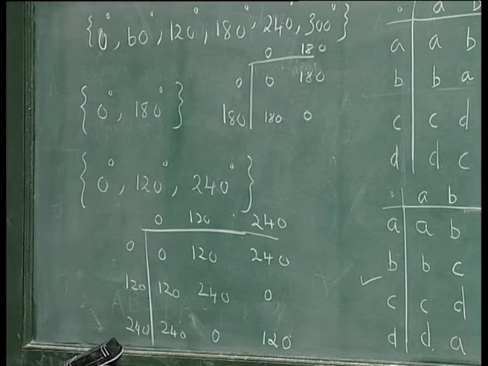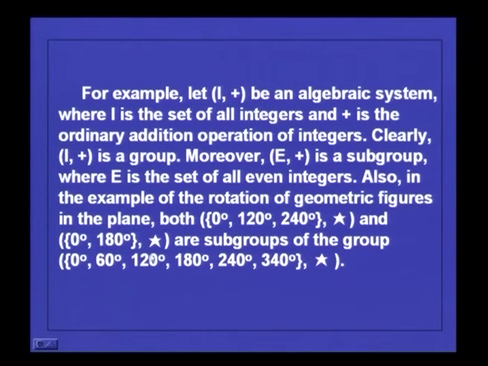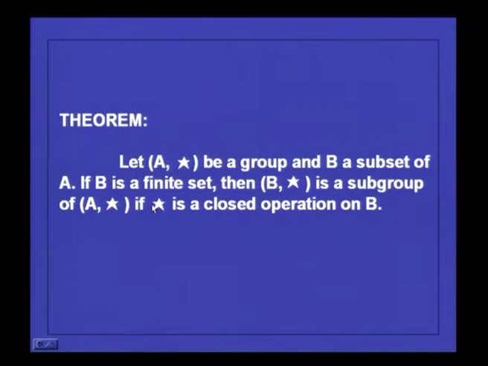But really, we will realize that we need not have to check all these 4 conditions. It is enough if we check that the subset which you are considering under the operation star is closed. This is what we have just seen. Let A star be a group and B a subset of A. Now, if it so happens that B is a finite set, the proof may not hold if it is infinite. If it is a finite set, then B star is a subgroup of A star if star is a closed operation on B. How do you prove this?